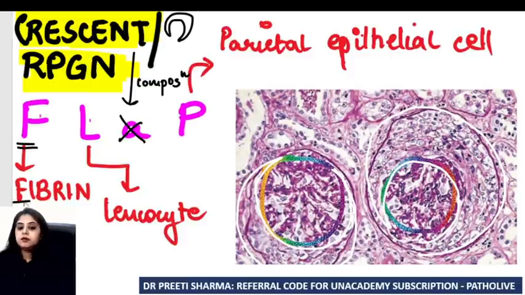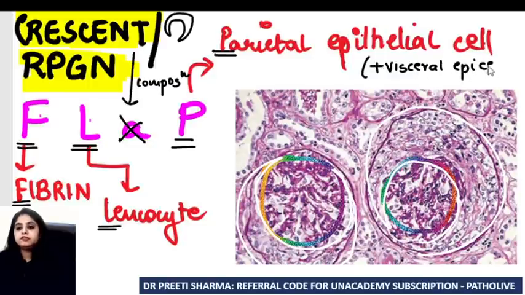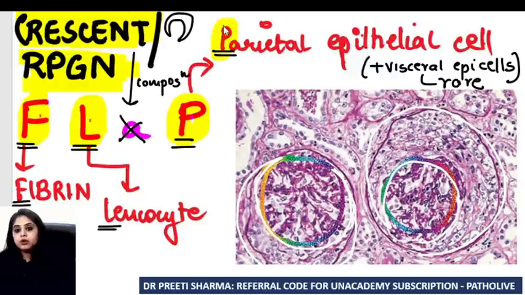You will say it is made up of F for fibrin, L for leukocytes, and P I've kept as parietal epithelial cell. Can it also be made up of visceral epithelial cells? Yes, it can also be made up of visceral epithelial cells, but that is rare. The more common epithelial cell that you see is parietal. That is why I've kept the mnemonic FLAP: F for fibrin, L for leukocyte, P for more commonly parietal epithelial cells, but also visceral epithelial cells.